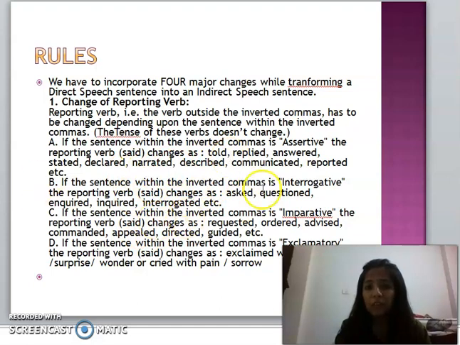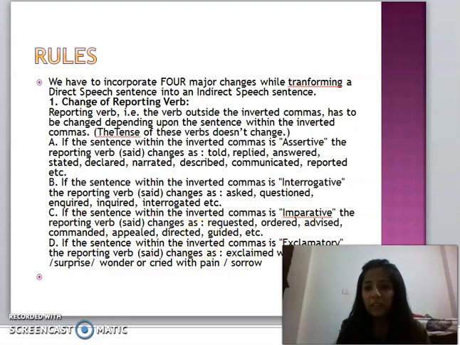And when the sentence is interrogative, then said changes into asked, questioned, inquired, interrogated, etc. And if the sentence is imperative, then the said which comes in the direct speech, when we are turning the sentence into indirect speech, will change into requested, ordered, commanded, advised, appealed, directed, guided.